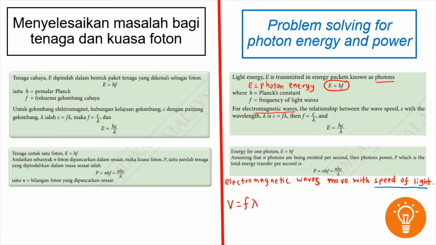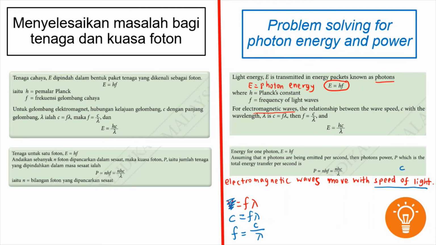The symbol for speed of light is a small c. The formula for wave speed is v equals f lambda. So we change the small v to small c because electromagnetic waves move with the speed of light. So then we get f equals c divided by lambda.